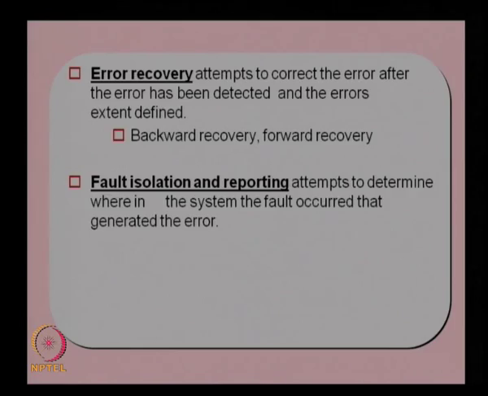In the next chapter we will discuss how to provide these functions using hardware, or what kind of hardware can be used for fault identification or isolation reporting, as well as for other functions of error recovery and error reporting, as well as prevention of the error from spreading. So, all this can be done using hardware or software. These are the main functions to be provided in order to have a fault tolerant system.